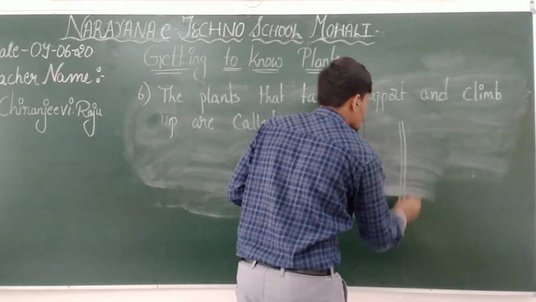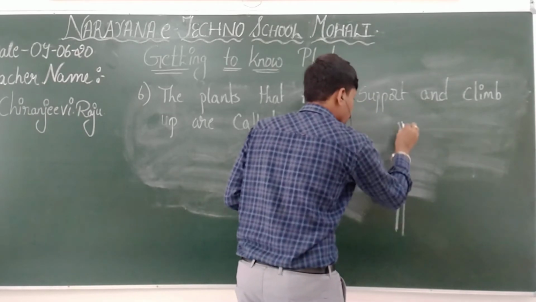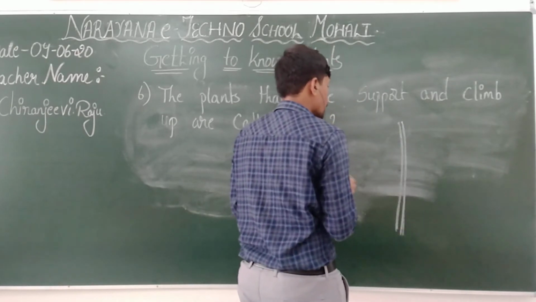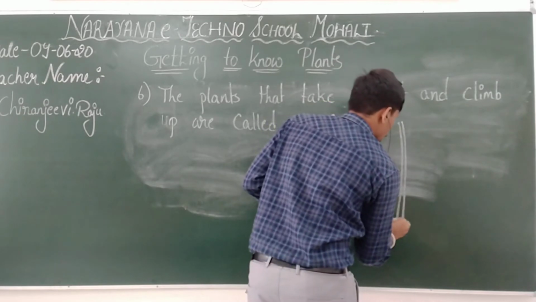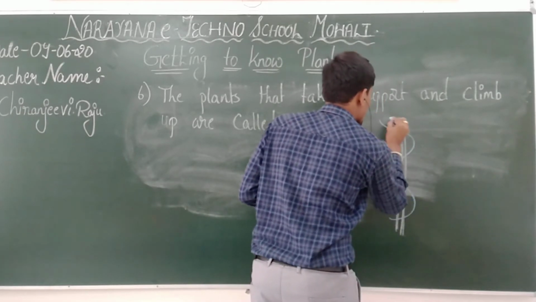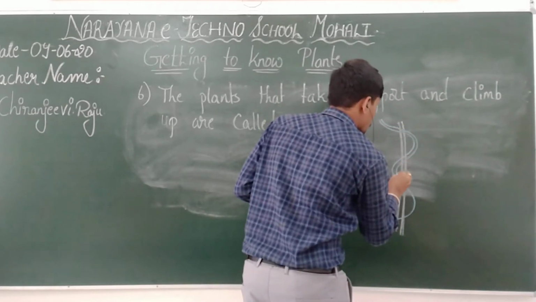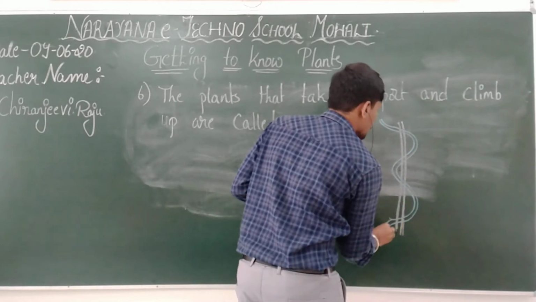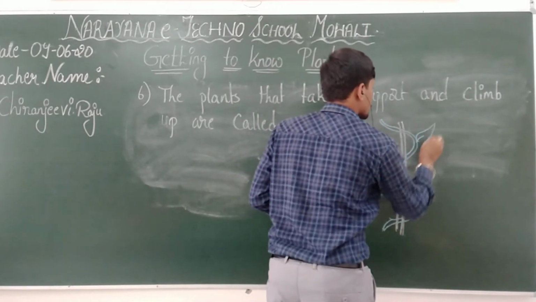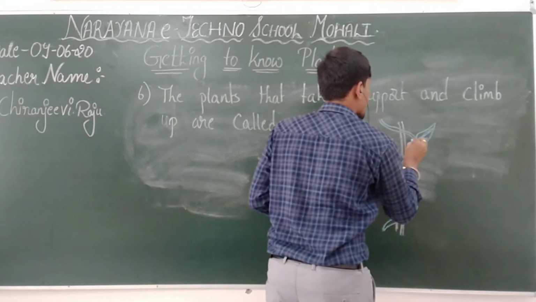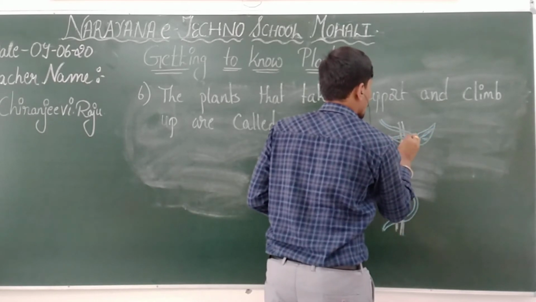This is the support. For this support, the plant used to be coiled like this.